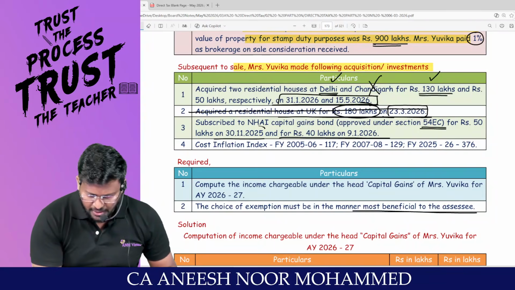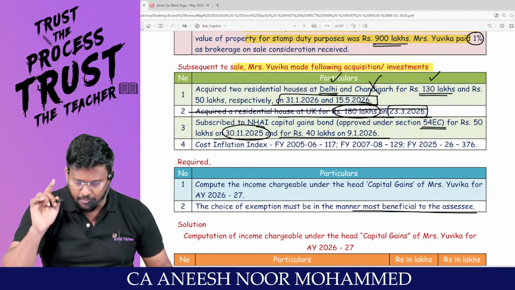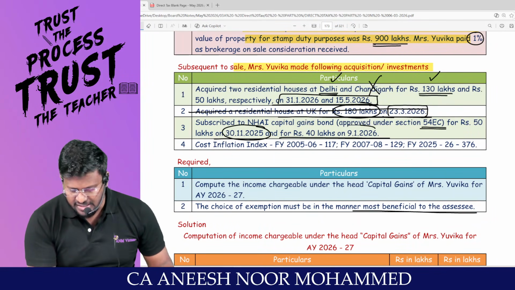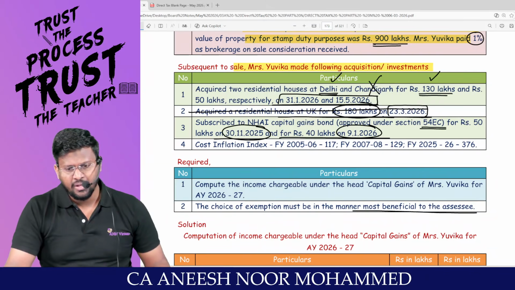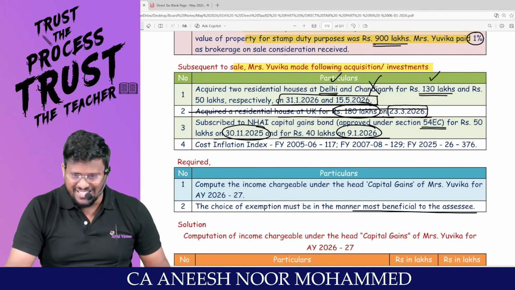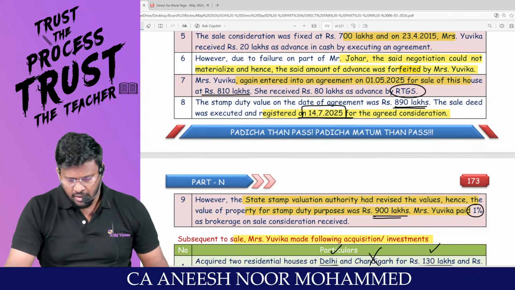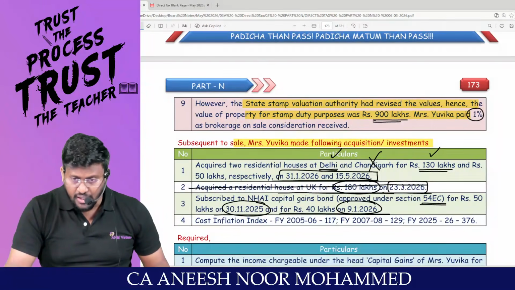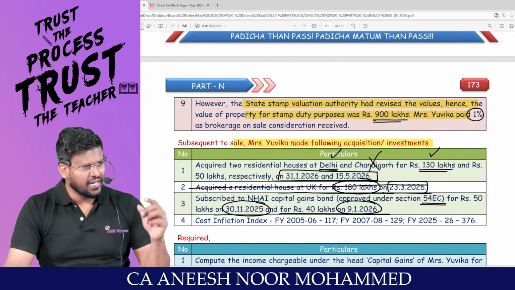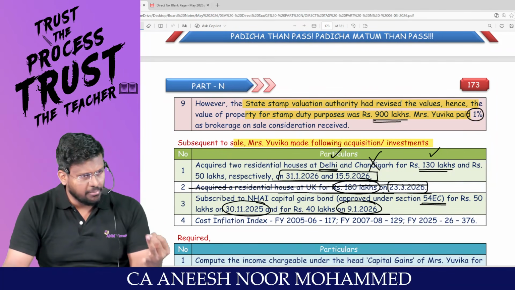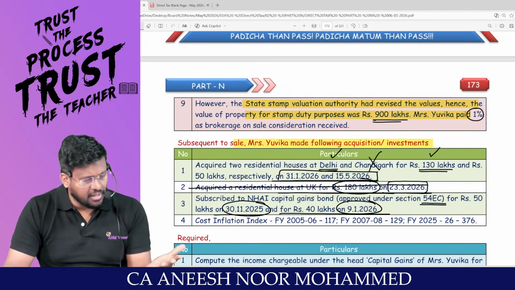The first investment has been made in November. Is it within our six months? Yes, sir. But this has been made on 9/1/2026. What is the date of transfer? 14/7/2025. So August, September, October, November, December, January.